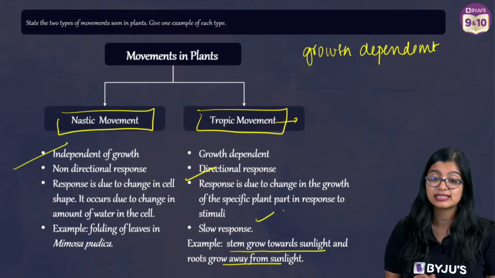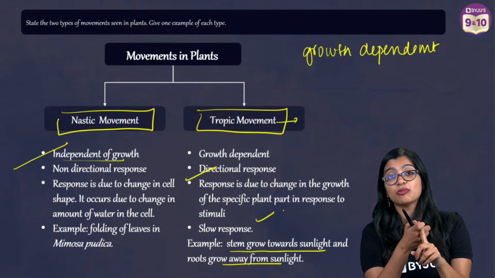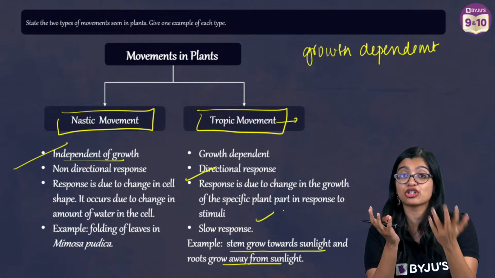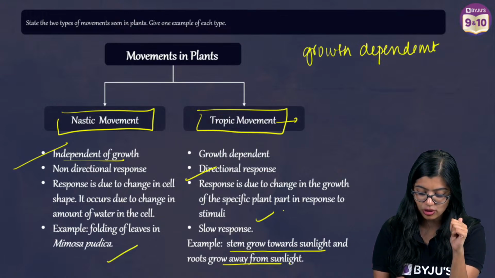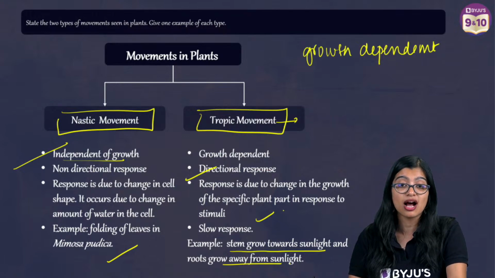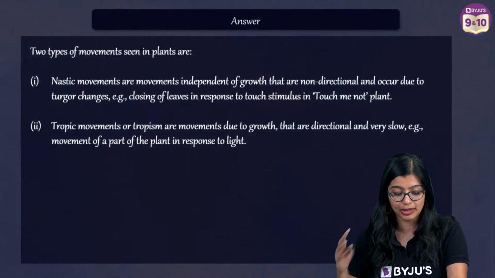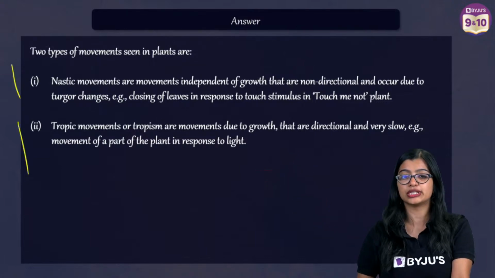While nastic movements are independent. Yes, in this case we see that it is in response to a stimulus, but it is not in the direction of the stimulus, right? You need to write that down. And it is independent of growth. So yes, chui mui plant, exactly, or Mimosa pudica, closing of that is an example. So this is how you will write the answer. 1 mark for this, 1 mark for this, right?